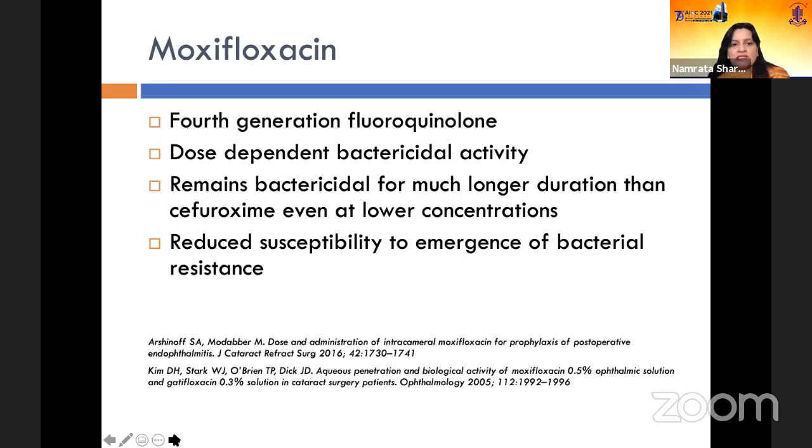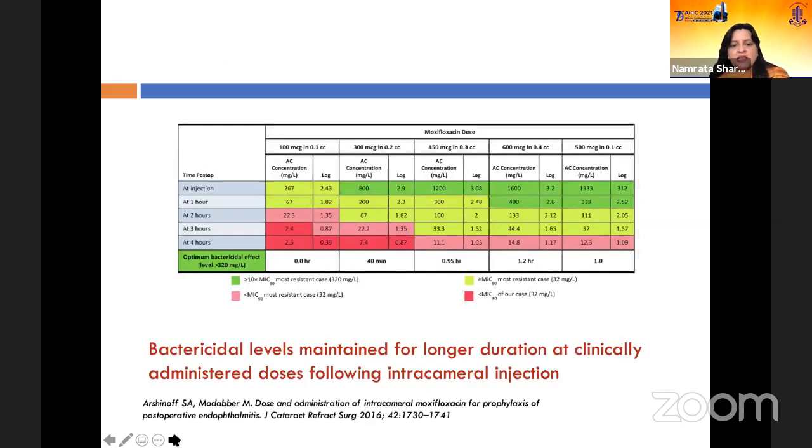Moxifloxacin, on the other hand, is a fourth generation fluoroquinolone which has dose-dependent bactericidal activity and remains bactericidal for much longer duration than cefuroxime. And it has reduced susceptibility to the emergence of bacterial resistance. This is just to show that the bactericidal levels are maintained for a longer duration of time. So they would be maintained even up to 4 hours at clinically administered doses following the intracameral injection.